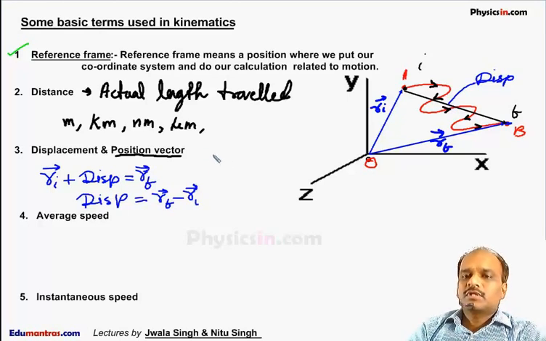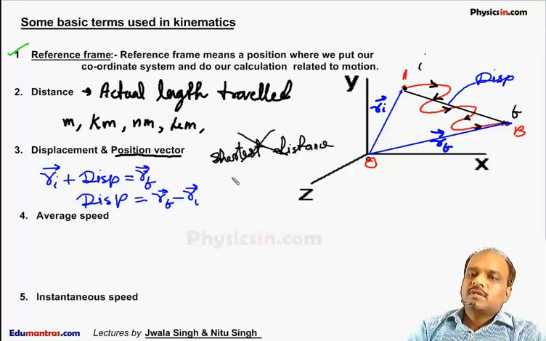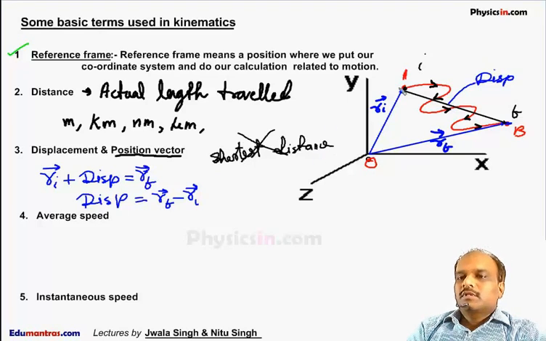Sometimes students get confused and say displacement is the shortest distance. Actually, shortest distance is not displacement, it is the magnitude of displacement. Because displacement is a vector quantity, having magnitude as well as direction, whereas shortest distance is a scalar quantity, having only magnitude. So we can never say shortest distance is equal to displacement, but we can say the magnitude of displacement is the shortest distance.